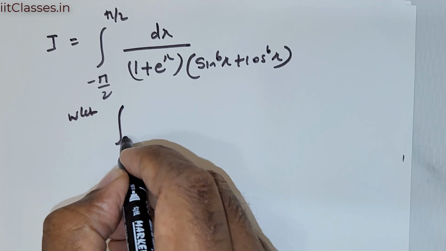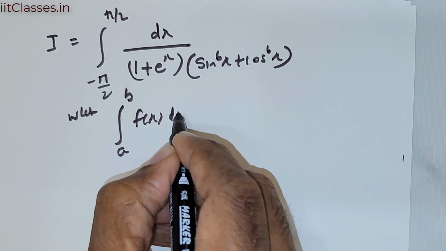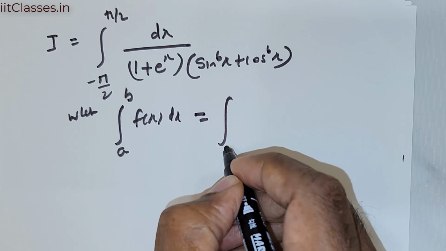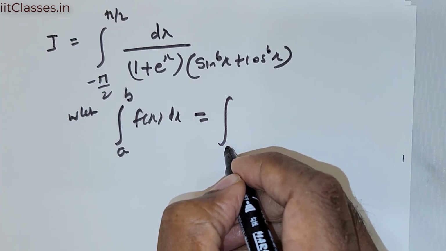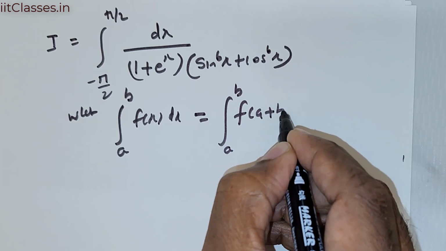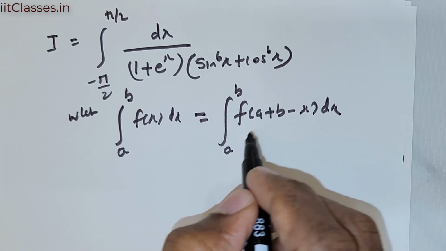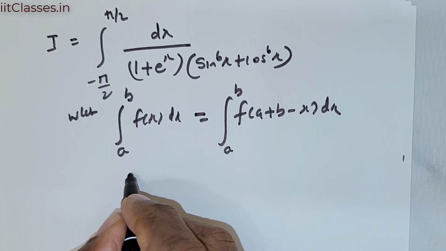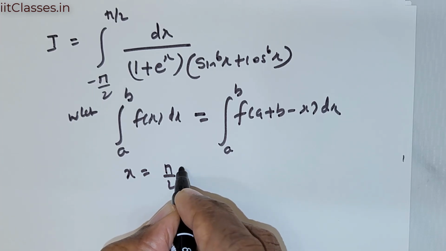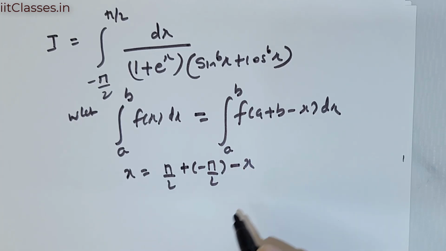So we know that integral a to b f of x dx is equal to integral a to b f of a plus b minus x times dx. So I would be utilizing this. That would mean wherever x comes, we will have to use pi over 2 plus negative pi over 2 minus x.